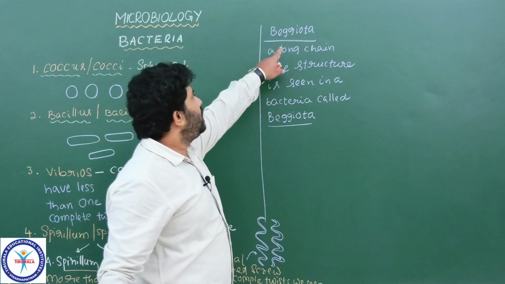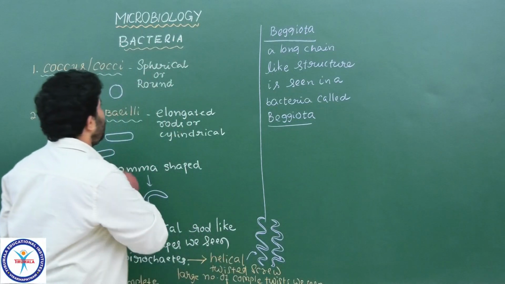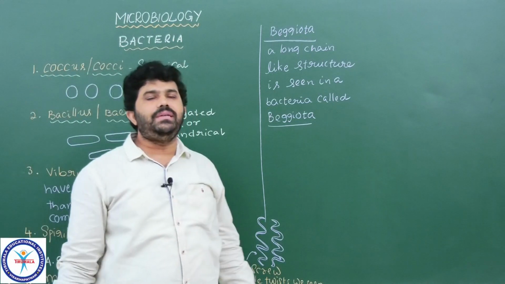Understood? That is another bacterium called Beggiatoa. Like that, different kinds of shapes of bacteria we discussed here.